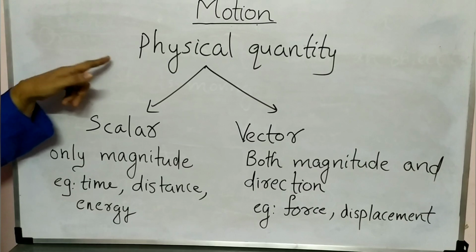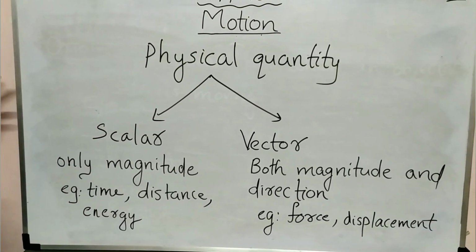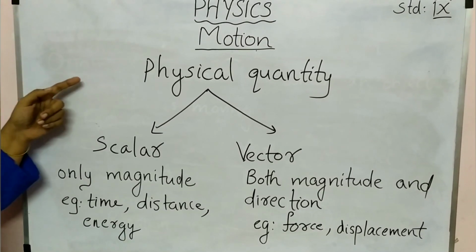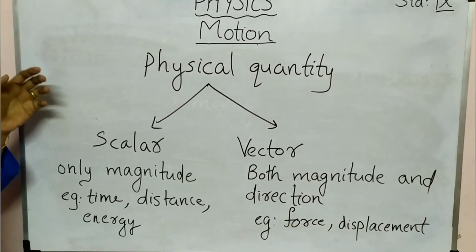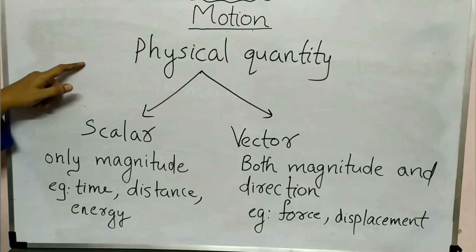Here you can see physical quantity is written there. In our physics we are using so many quantities. What do you mean by physical quantity? If we can measure a quantity, then we can call that a physical quantity.